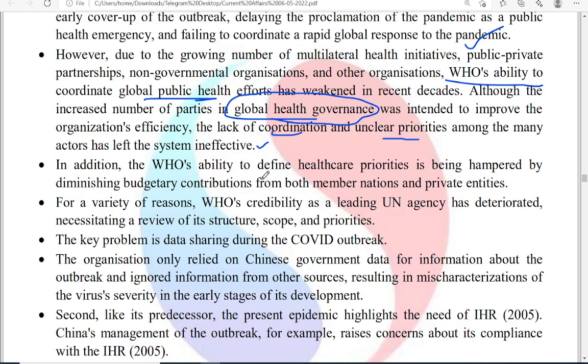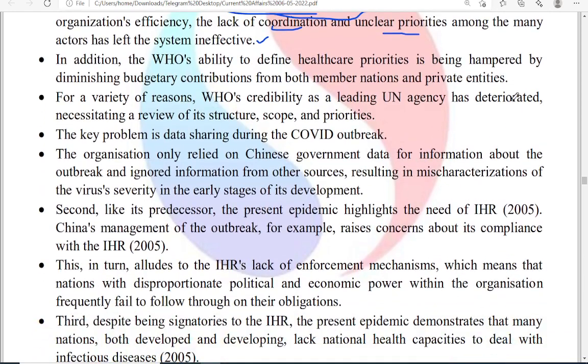And if you see more points, WHO's ability to define the health care priorities is being restricted, hampered by diminishing budgetary contributions. As many bodies face budgetary problems, even the WHO is facing the same problem. For a variety of reasons, WHO's credibility has been decreasing day by day.